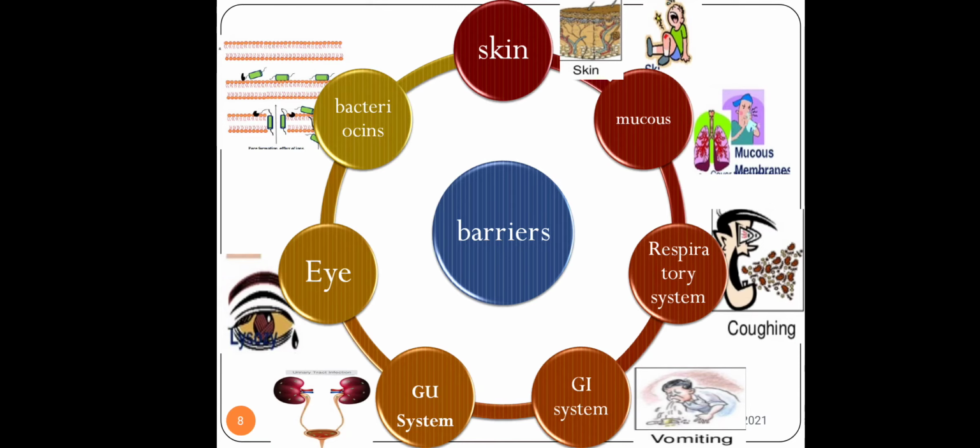Now somehow if it crosses the stomach and reaches into the intestine, even the intestine has something called a bowel movement, that is contraction and relaxation of the muscles. Because of this bowel movement, there is a pushing action of the unwanted waste from inside the body to outside the body. So when this pushing action happens, there is continuous contraction and relaxation of your intestine. Because of this, the microorganisms again are not able to get a proper baseline to attach. They are unable to attach onto the intestine.